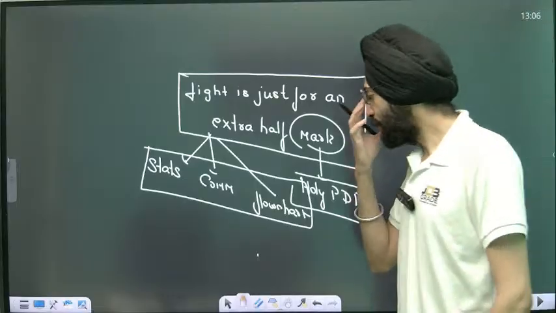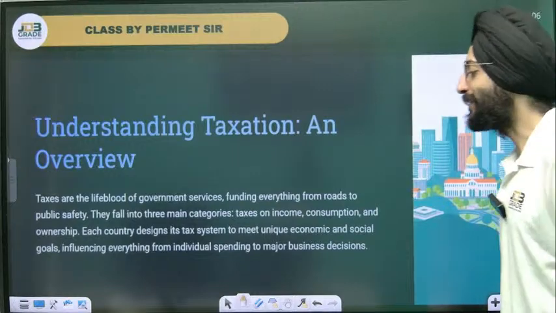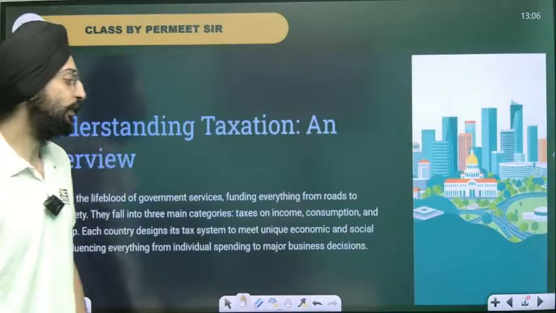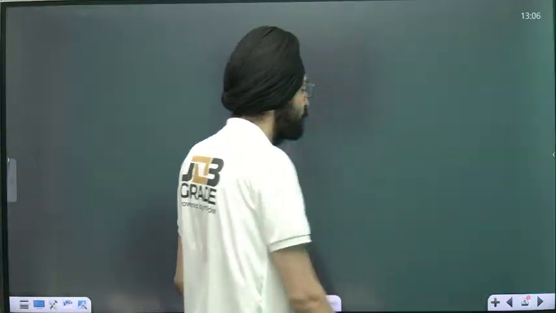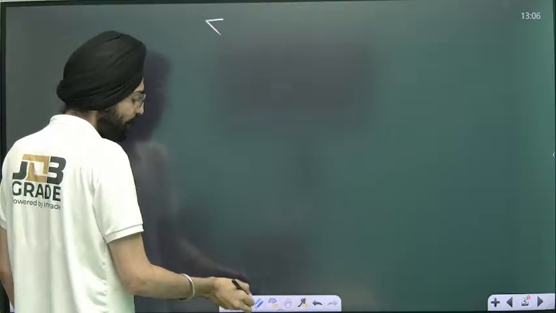Okay, let's move on to the topic now. The topic is nothing but what we call taxation. What is taxation? There are two types of taxation.